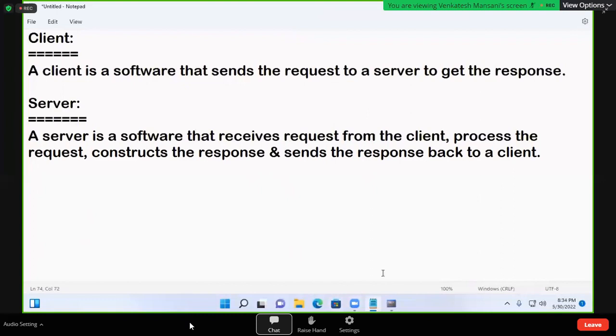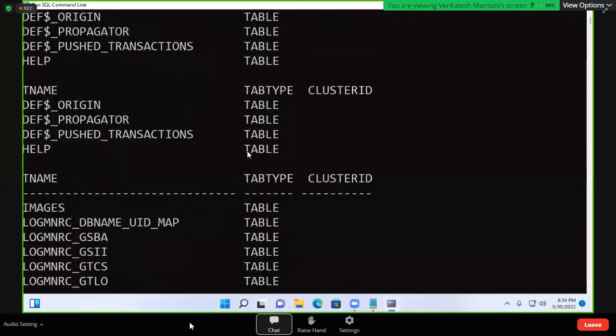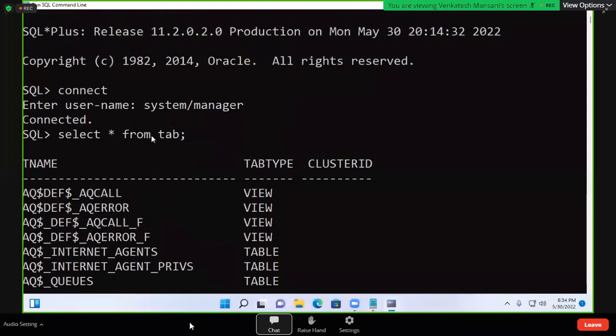Suppose here I typed select star from student table, and I ran it. Then my request passed and we got a response. That is the client. But on the back side, this query was received by the database. The database is the backend; we cannot see it.